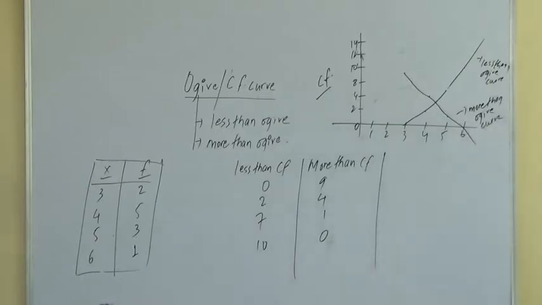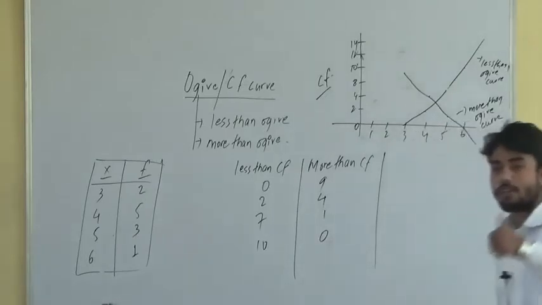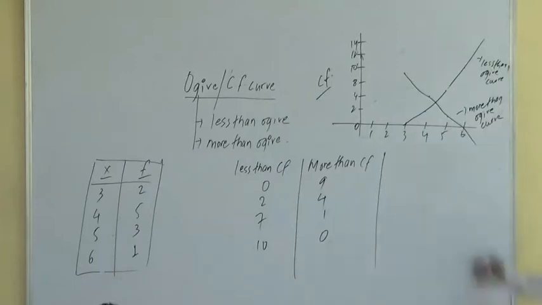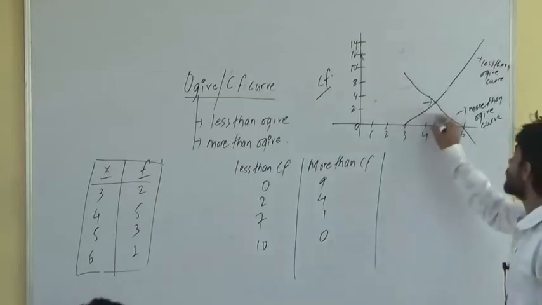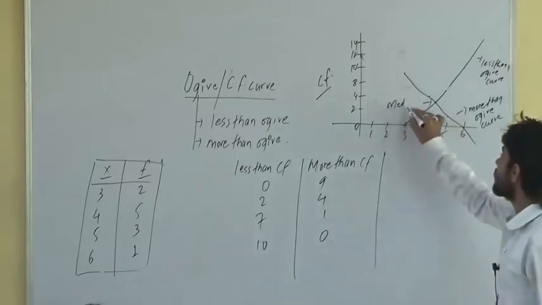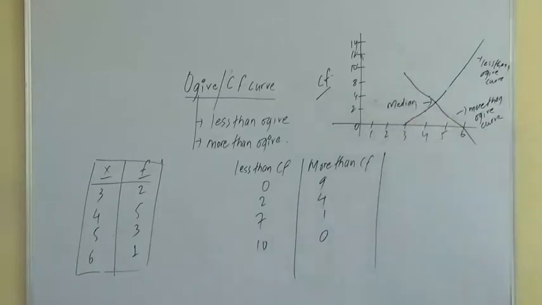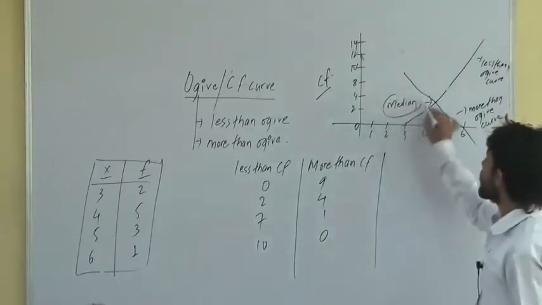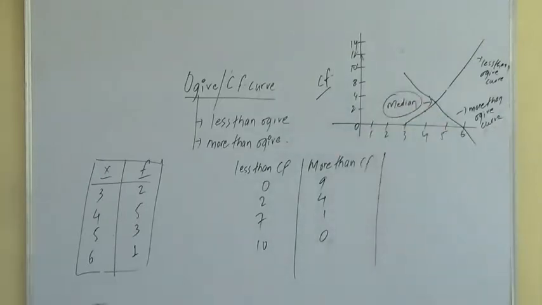Getting it? Now, as in the case of the histogram, the histogram was used to calculate what? Mode. Here, you have to find out this intersection point. This intersection point represents what? Median. The intersection point between the less than ogive curve and the more than ogive curve is the median. Getting it?